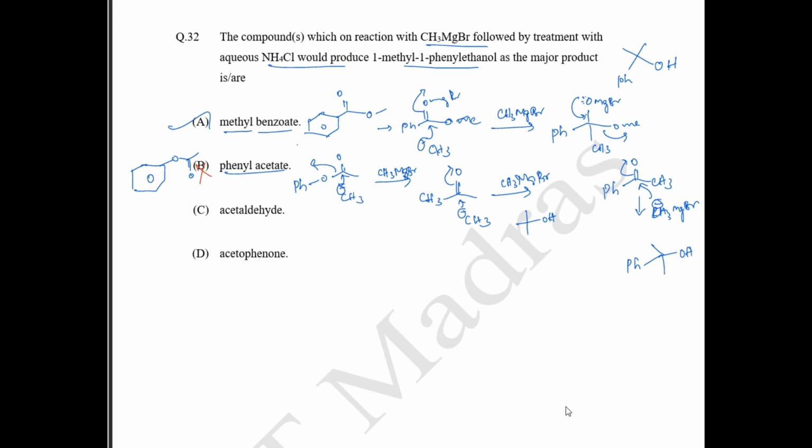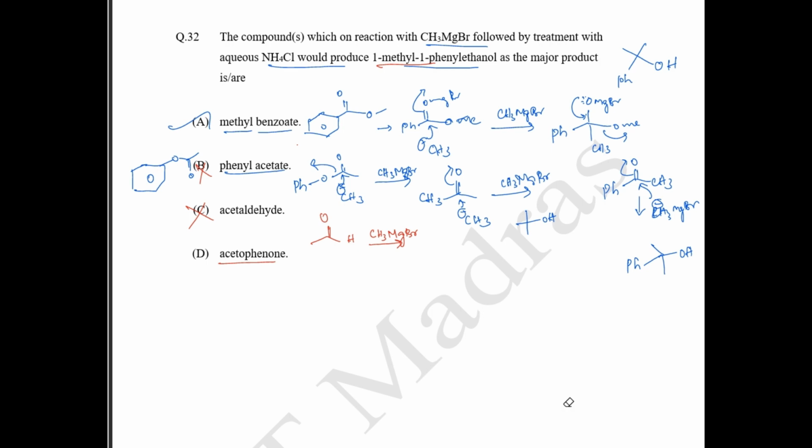Then you have your acetaldehyde. Okay, then you have your acetaldehyde structure. This is going to be the oxygen group, you have your acetaldehyde. So what is in acetaldehyde? You are going to treat acetaldehyde only with the methyl Grignard reagent CH3 MgBr. What is missing here is there is no phenyl group at all. So this cannot form your 1 methyl 1 phenyl ethanol. So acetaldehyde is also not the correct answer.